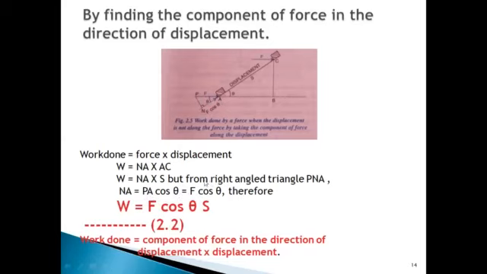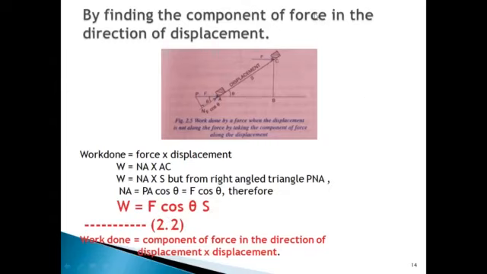This F cos theta we are going to substitute in this equation, that is W is equal to Na into S. So now we know the value of Na, that is nothing but F cos theta into S. So this is nothing but W, that is work done is equal to component of force in the direction of displacement, that is F cos theta into displacement S.